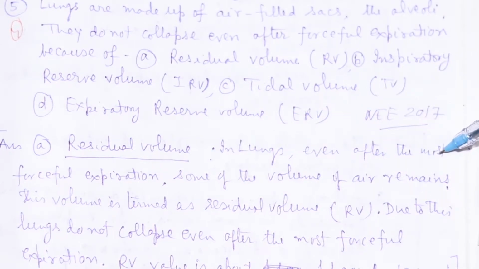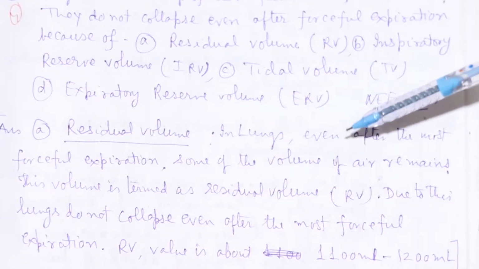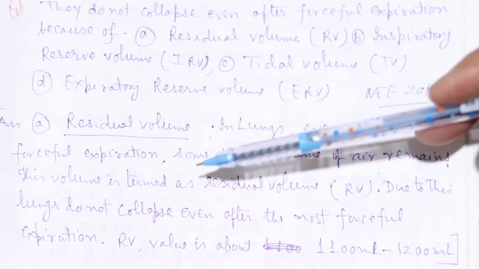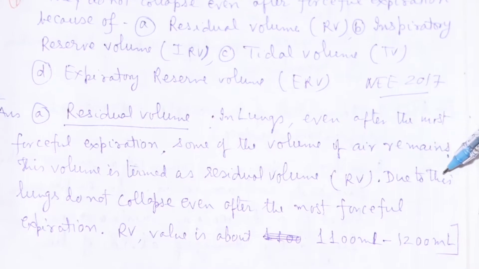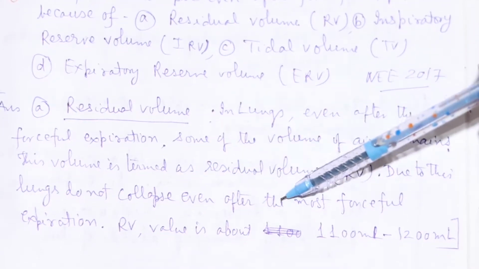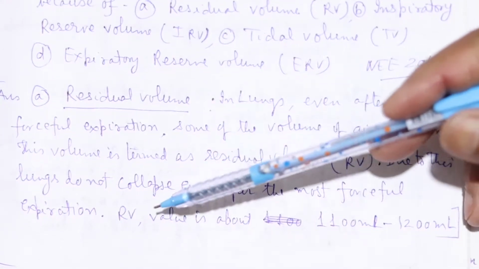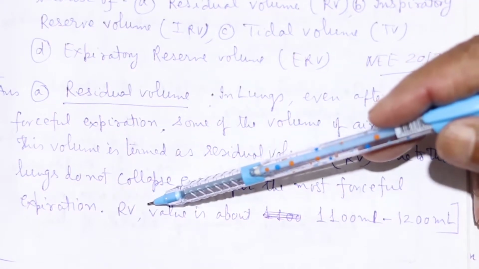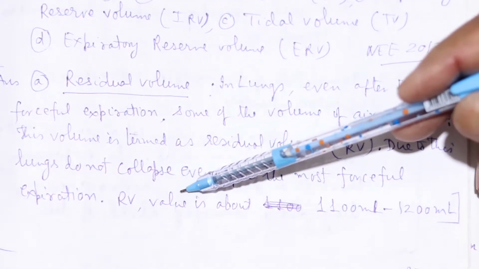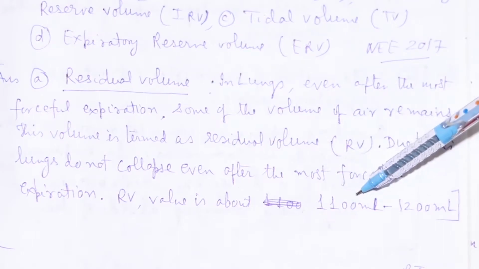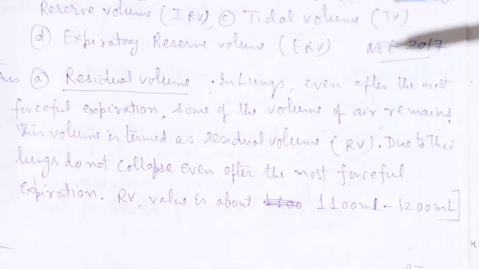In the lungs, even after the most forceful expiration, some volume of air remains. This volume is termed the residual volume. Due to this, the lungs do not collapse even after the most forceful expiration. Our residual volume value is about 1100 milliliter to 1200 milliliter.